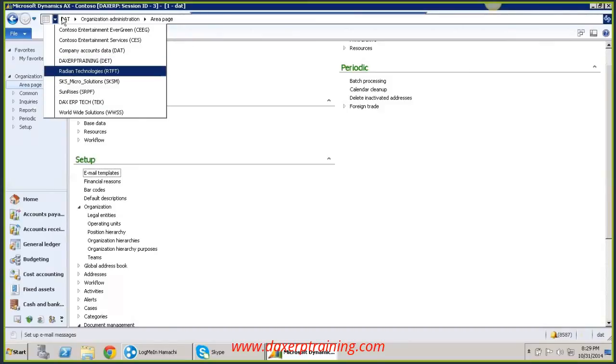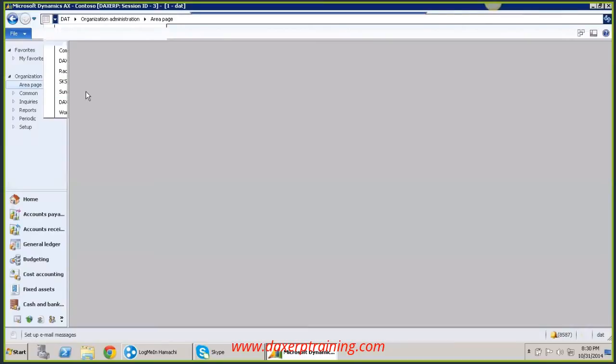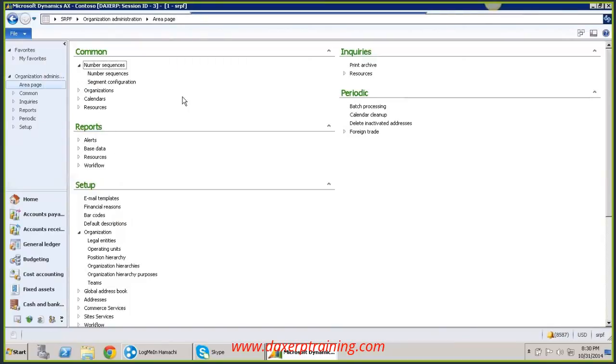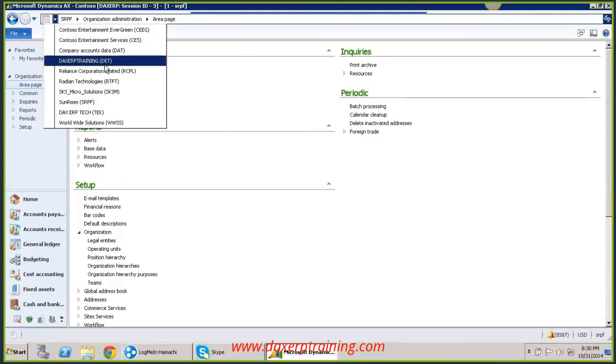Right now we are in that company. So how do we refresh this application? Just change the company, or close this and open again. Rather than closing and opening, I just want to move to another company to refresh this. I have moved to another company, so the application gets refreshed.